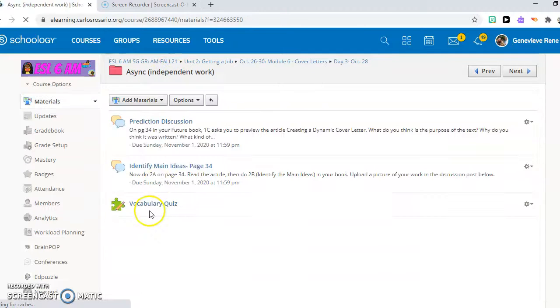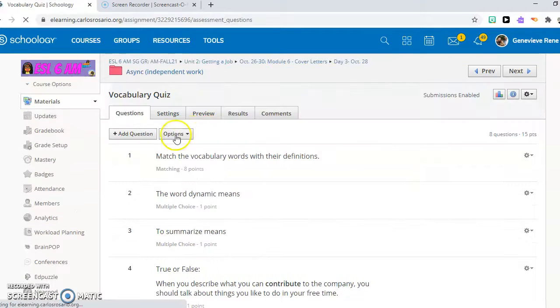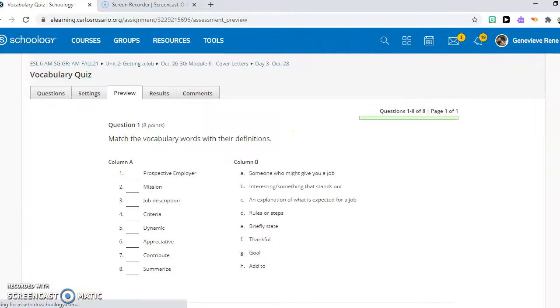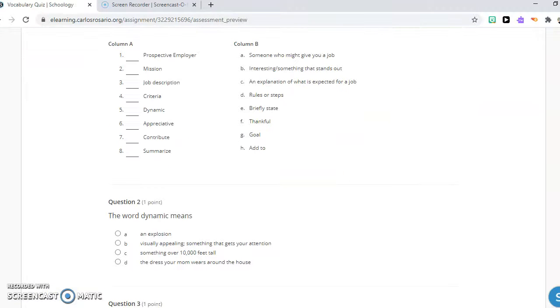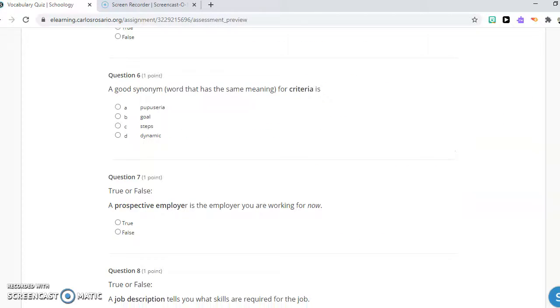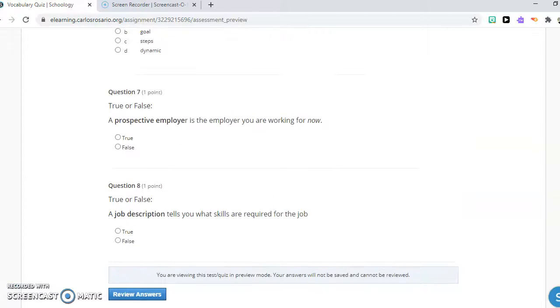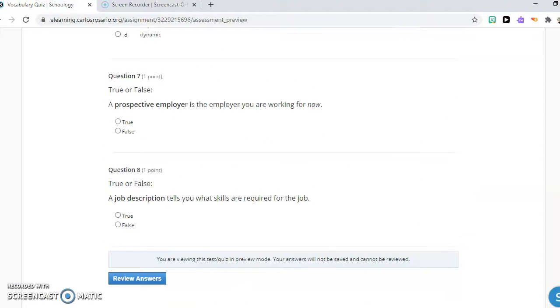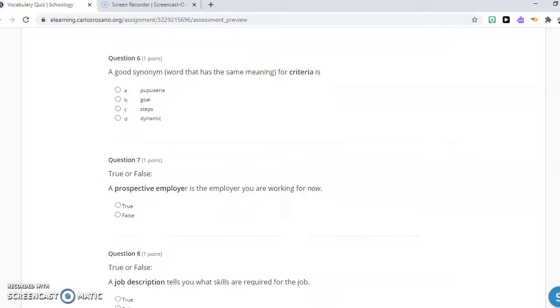Your third activity is a vocabulary quiz. So you are going to match, and then you are going to do some definitions. All right, and some true or false. So remember, true, something that you cannot deny, something that is real, something that is a fact, and false, something that is not true or a lie.